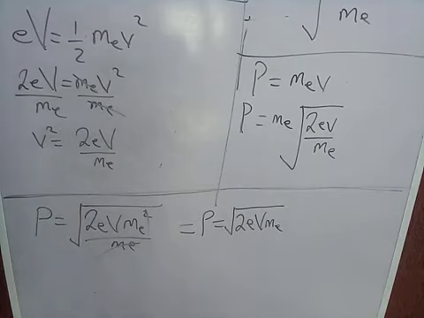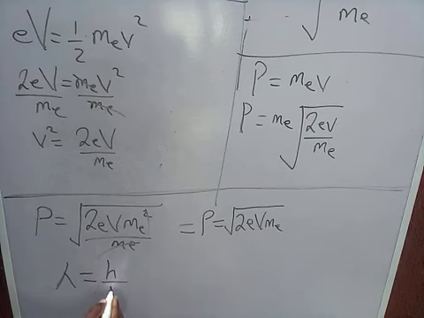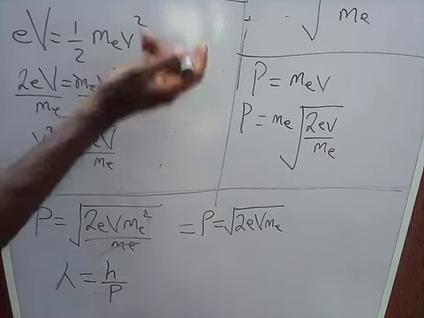So at that point, coming to this, recall that lambda equals Planck constant over momentum. Momentum is mass and velocity.